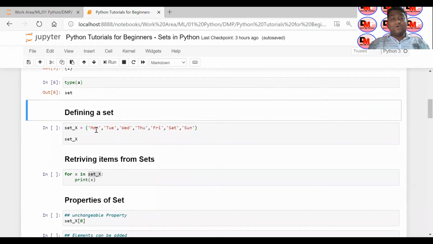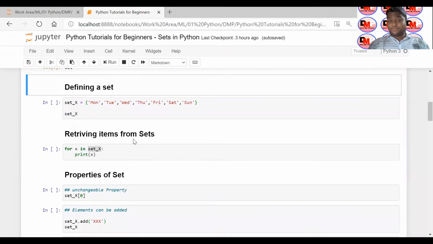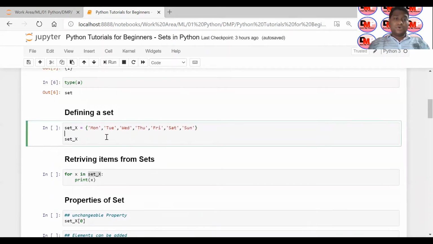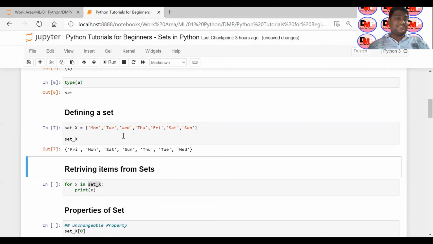Okay, now let's see a few other options. Here I am trying to declare a set X having the weekdays: Monday, Tuesday, Wednesday, Thursday, Friday, Saturday, and Sunday. These are your curly braces in which we are defining the elements. These are your elements, and if I just execute that code, you will see.